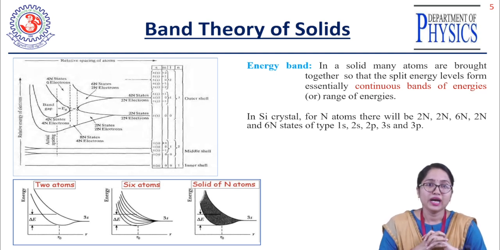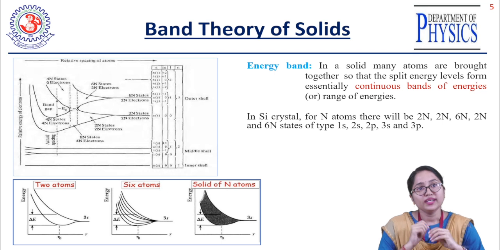So what will happen if you go to the outer shell? The outer shell is nothing but your 3s and 3p shell, right? How many electrons are present in that shell?